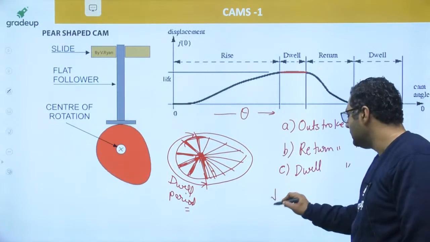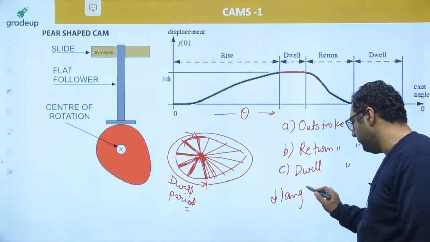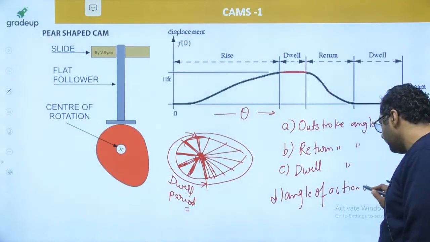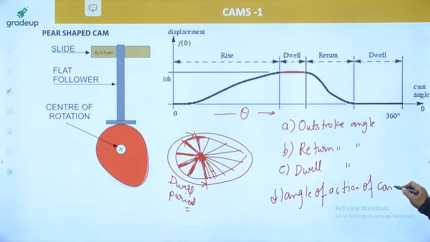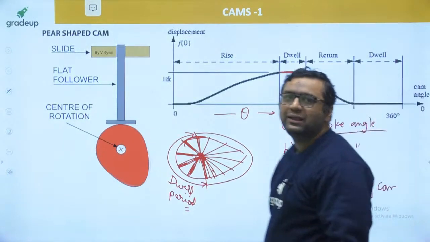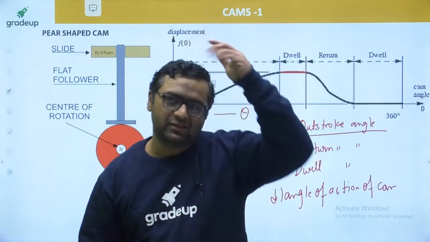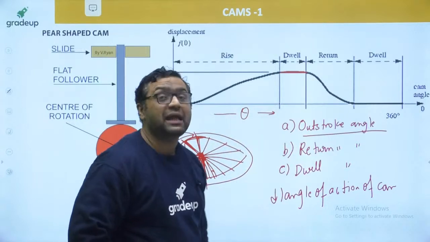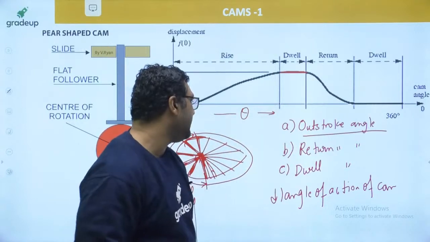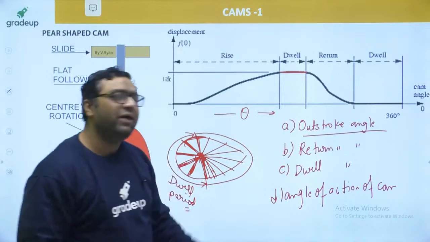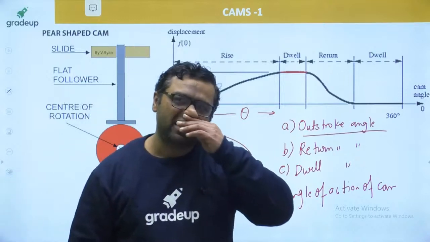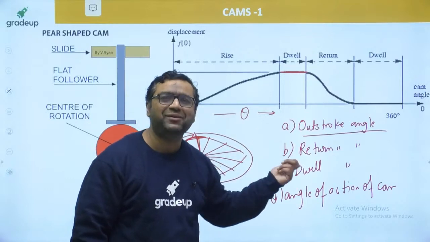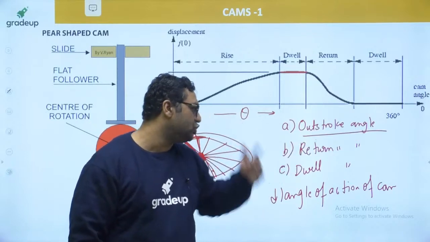And fourth is angle of action of cam. I am telling you what these four are. When the follower is going to rise, whatever the cam rotation is at that time is said to be outstroke angle. When the follower is returning back, whatever the rotation of cam is at that time is said to be return stroke angle.